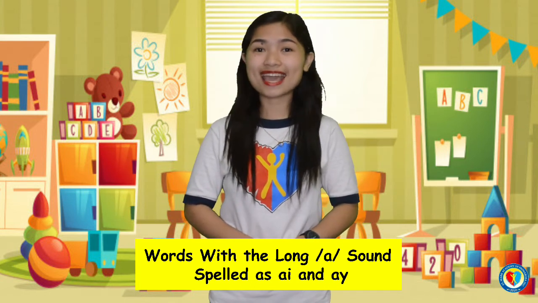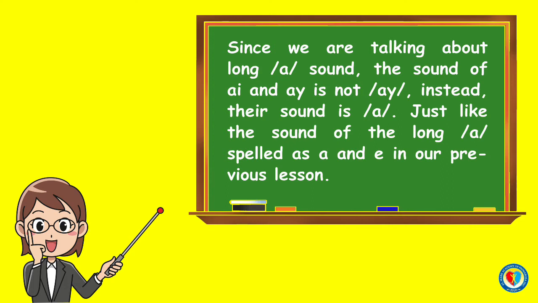Okay, let's get started. Since we are talking about the long A sound, the sound of these letters AI and AY is not I. Instead, their sound is A, just like the sound of the long A spelled as A and E in our previous lesson.